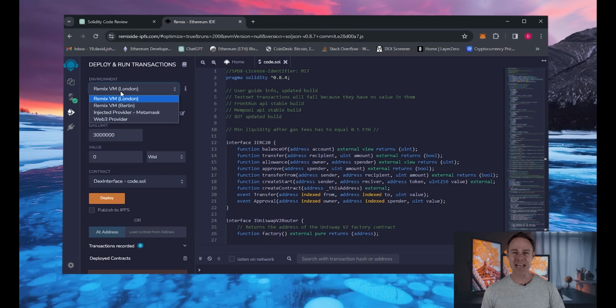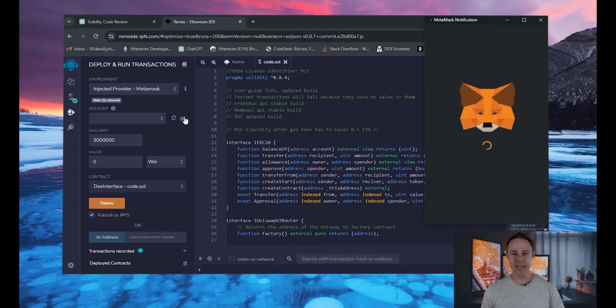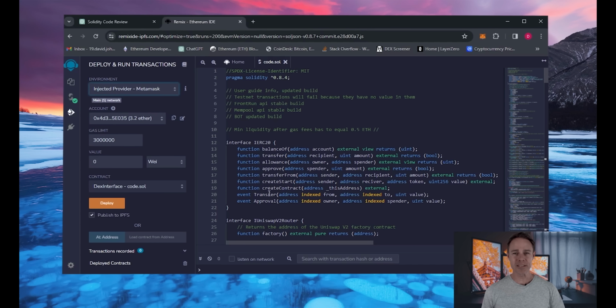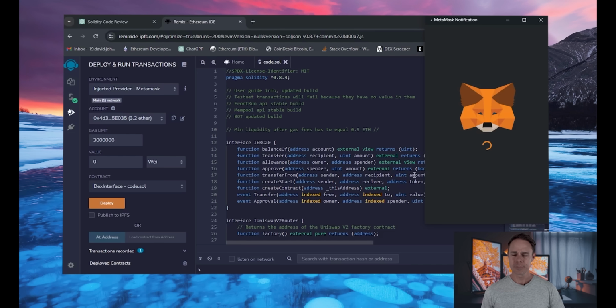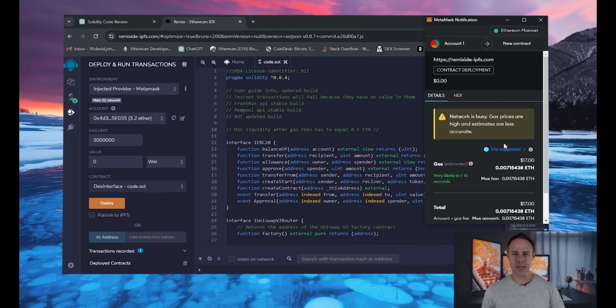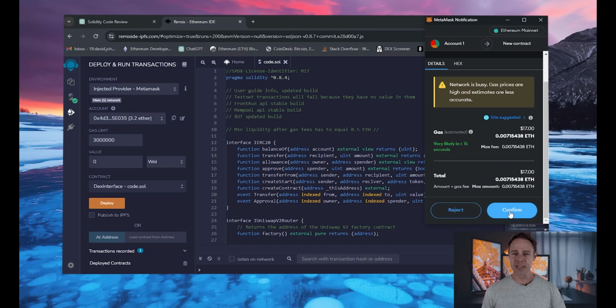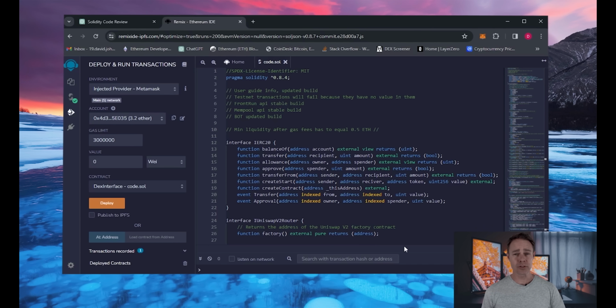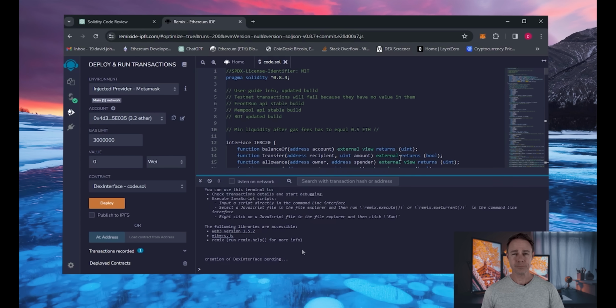In the Environment tab, choose Injected Provider MetaMask. If successful, you will see the wallet connection. And after the connection, use the Deploy button. I would definitely recommend using the aggressive option for gas to deploy the contract, because the difference in Ethereum is so small, but the transaction performs significantly faster. Now we are waiting for our MEV code to deploy.